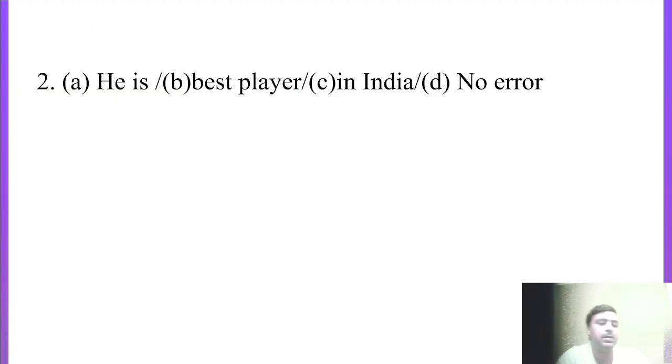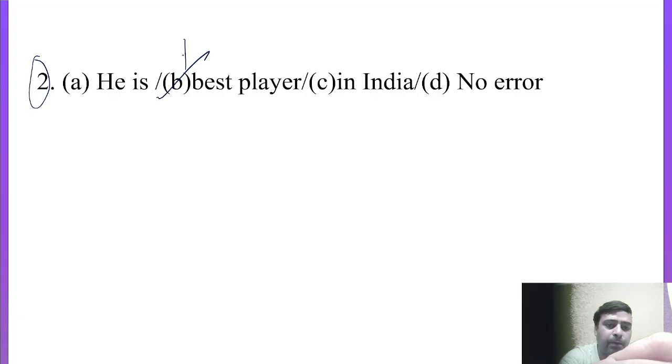Come to the question number second. Before superlative degrees: he is best player in India. You know very well there are 3 degrees of adjectives: positive degree, then comparative degree, then third is superlative degree of adjective. And before the superlative degree of adjective, we always use article the. So instead of best, it should be the best. So he is the best player in India, right?